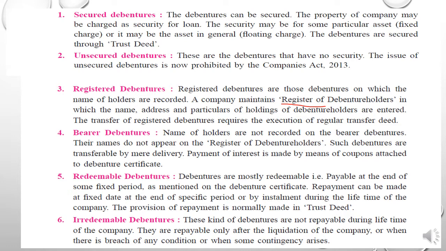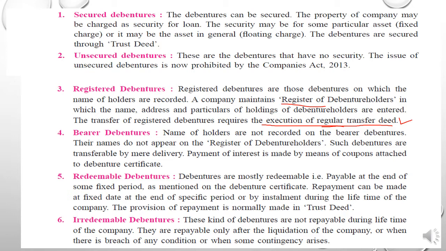And the transfer of registered debenture requires the execution of a regular transfer deed. Means if the registered debenture is to be transferred, they have to follow the rules and regulations of the transfer deed. Transfer deed is a rules and regulations book for transferring debentures.